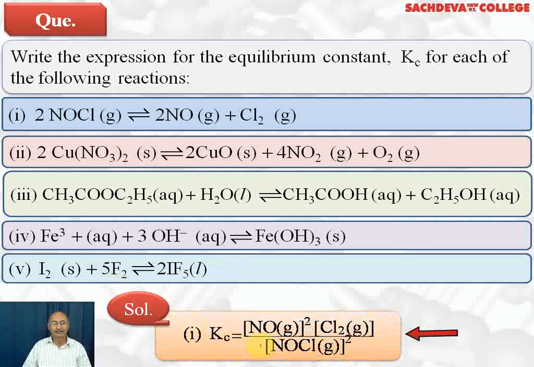Expression for Kc is equal to the molar concentration of NO gas raised to the power 2 into the molar concentration of Cl2 divided by the molar concentration of NOCl raised to the power 2. The coefficient of NO is 2, therefore it is raised to the power 2. Coefficient of Cl2 is 1, therefore it is raised to the power 1. Coefficient of NOCl is 2, so NOCl gas molar concentration is raised to the power 2.